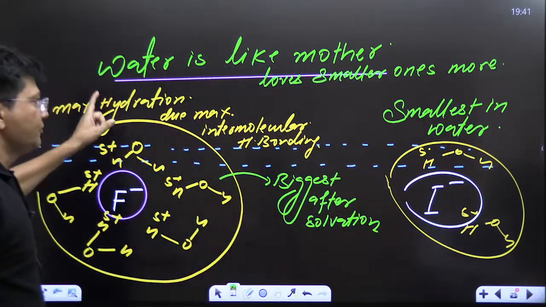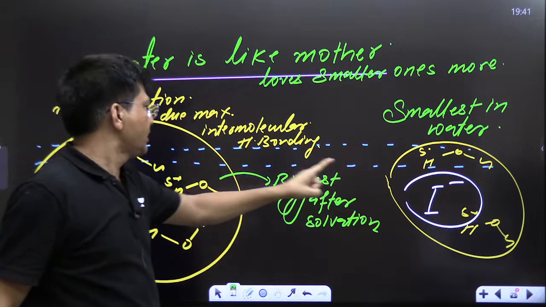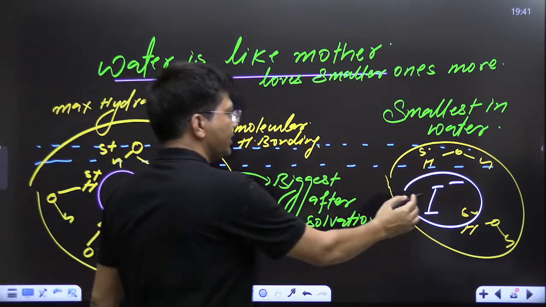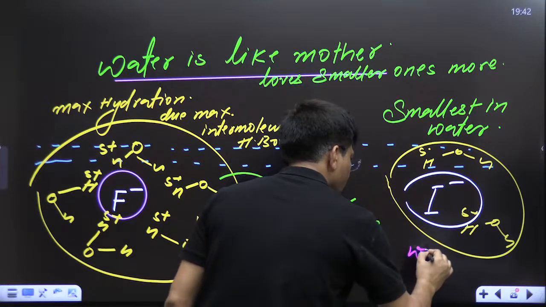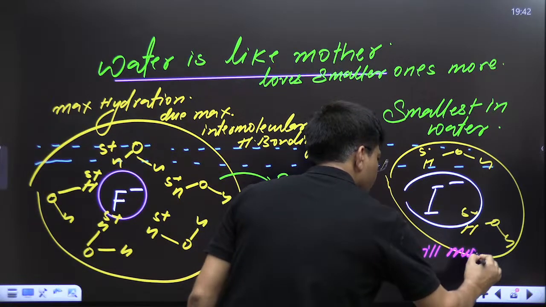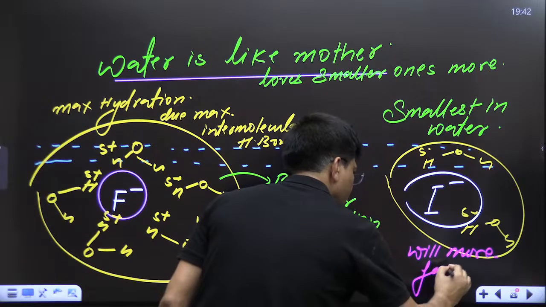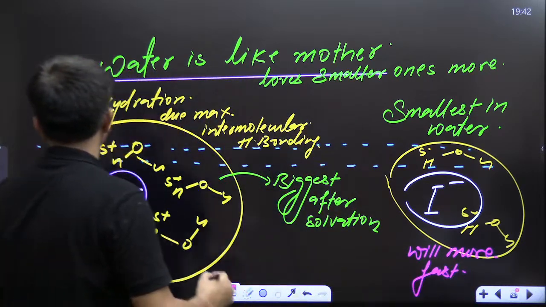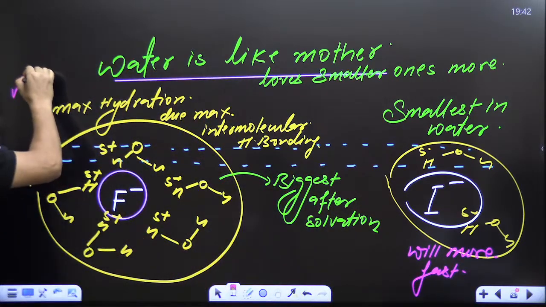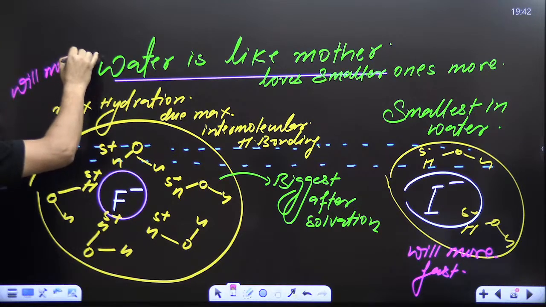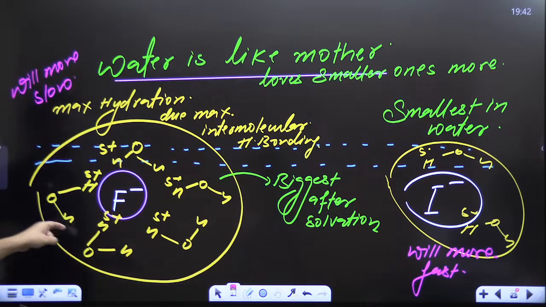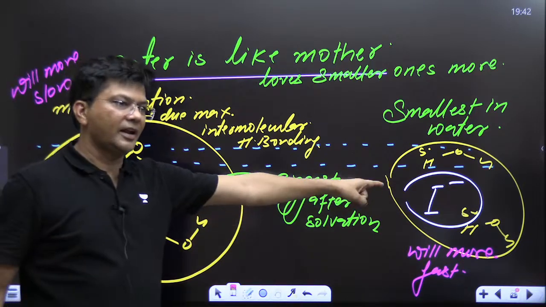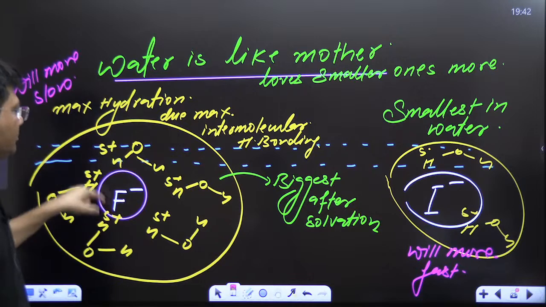So kids, in water, this is smallest and this is largest, so it will move fast, and this will move slow. It is like Michael Jackson and that is like Milkha Singh. That is like Milkha Singh and this is like Michael Jackson.